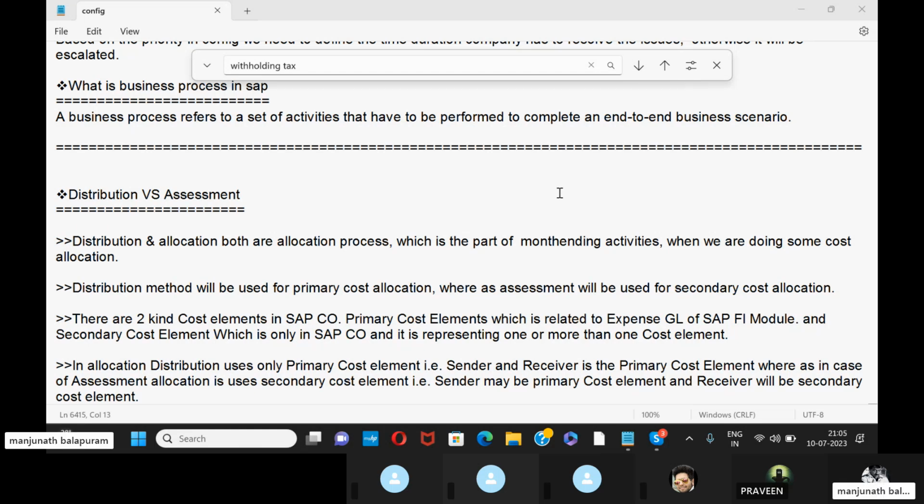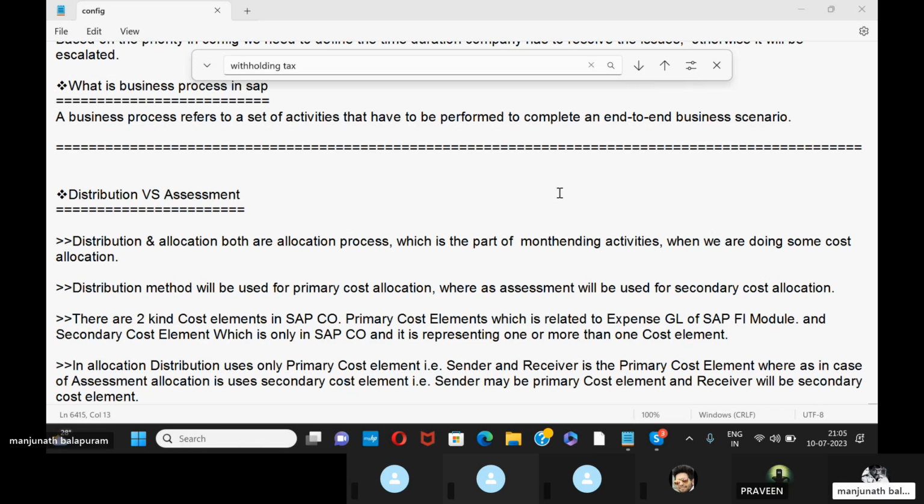So, the distribution method: in which cases will the distribution method be used, and in which cases will the assessment method be used? That is one aspect. Distribution method will be used for primary cost allocation, whereas assessment will be used for secondary cost allocation. Distribution will be used for primary cost allocation from one cost center to another cost center, whereas assessment will be used for secondary cost allocation.